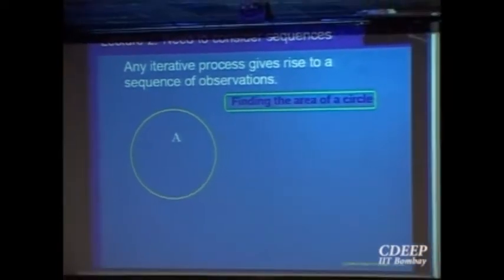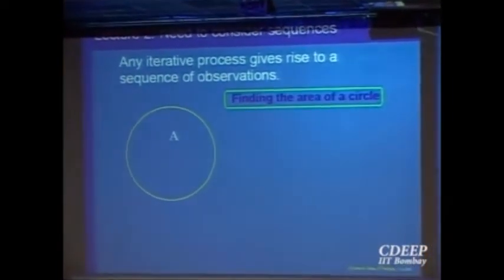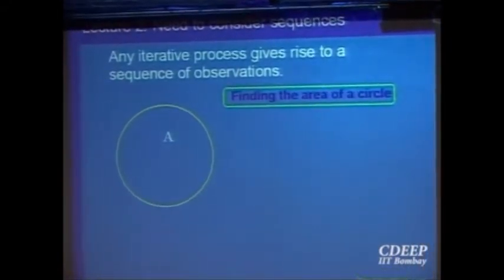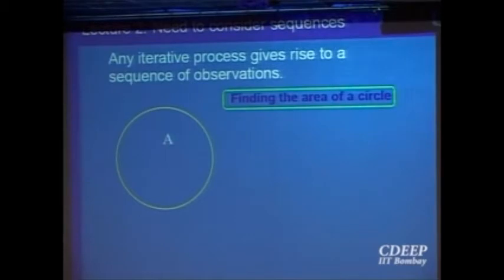To find the area of a unit circle, we know whenever you want to measure something, you have to have a unit of measurement. When you want to measure length, you fix your unit of measurement, call it 1 foot, 1 meter, 1 centimeter, whatever you like, and using that unit you measure. How do you measure areas? That is, in a line it is length. When you go to the next dimension, the plane, you want to measure areas. So what is the unit of measurement then?